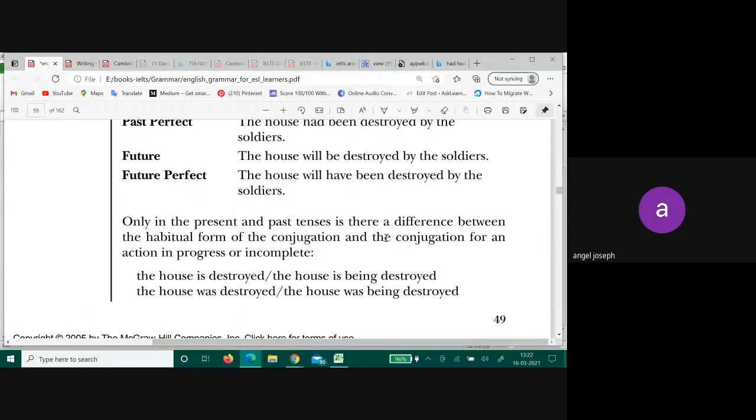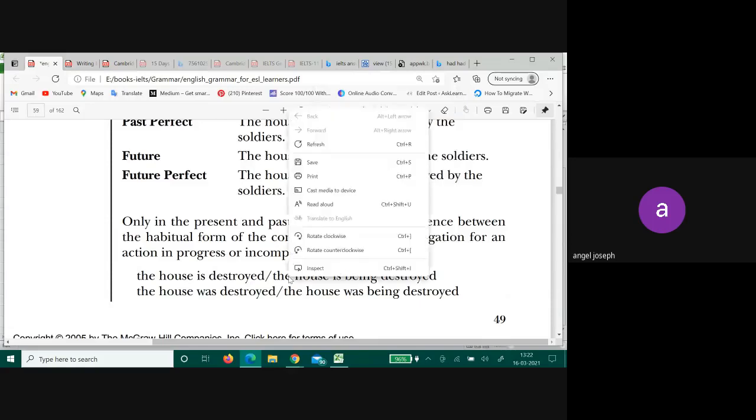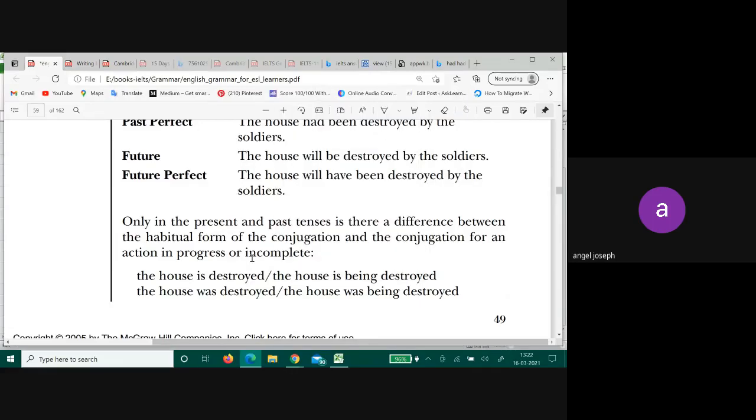Okay. Now, write two more forms. These are in progress forms.